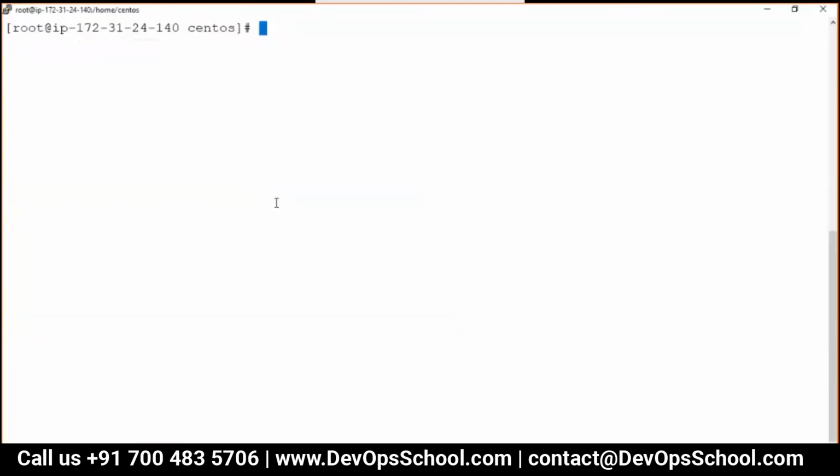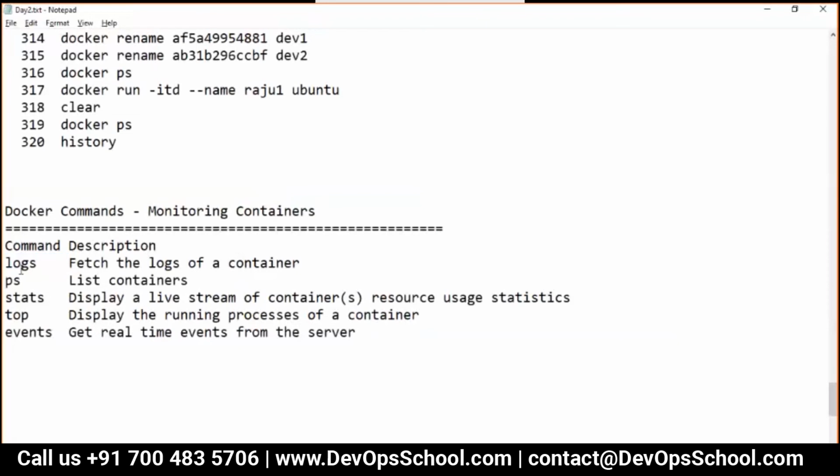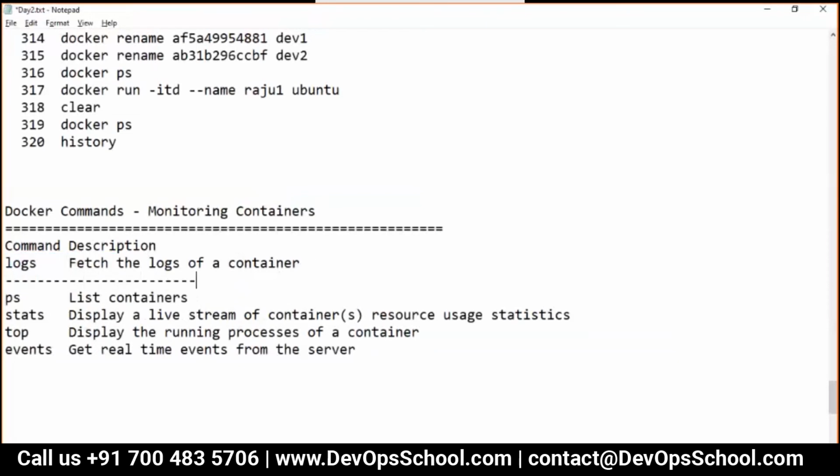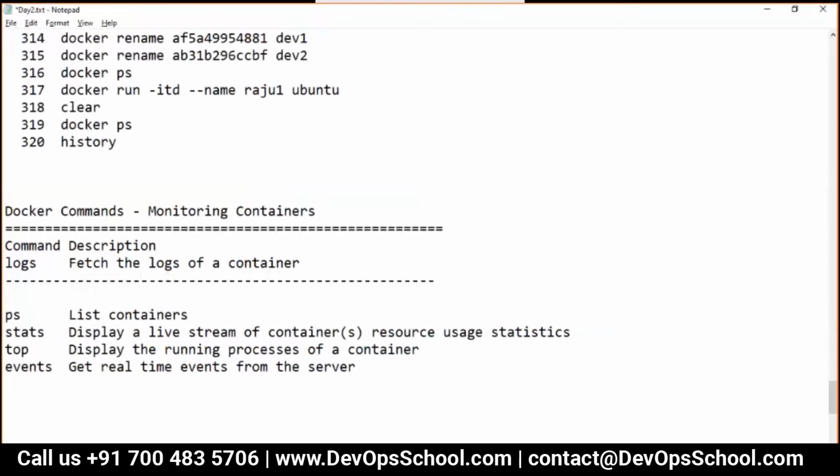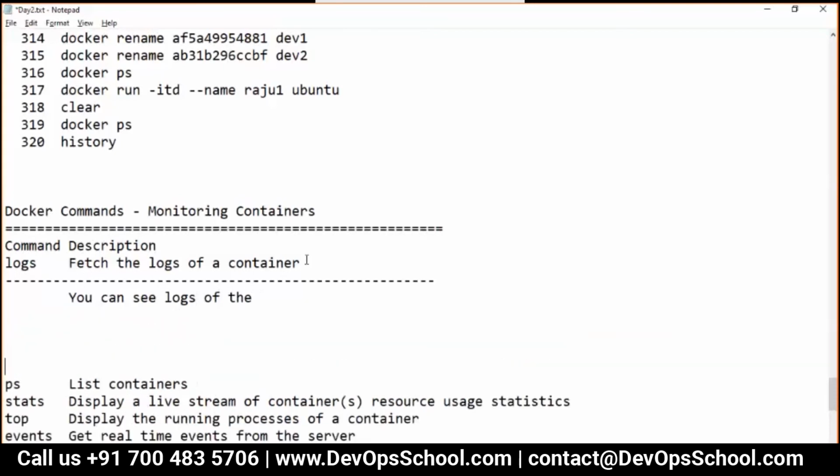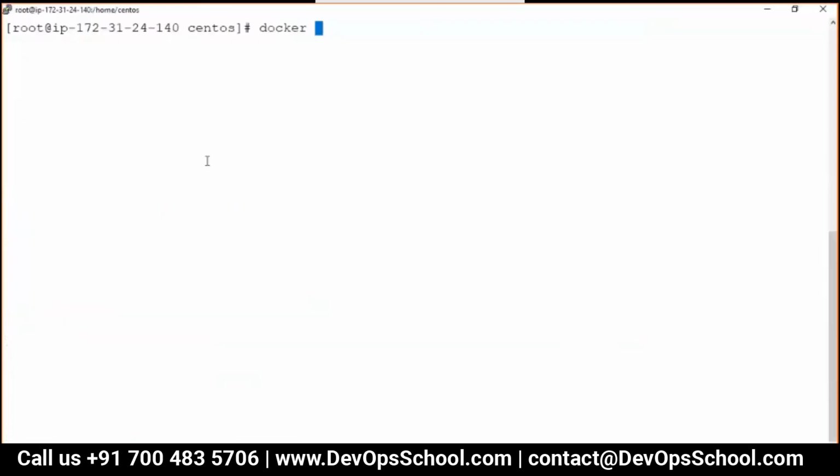So what is logs? Guys, here it states fetch the log of the container. What does that mean? Basically, you can see the logs of the PID 1. Yes, using the logs of the PID 1. Can I show you here?